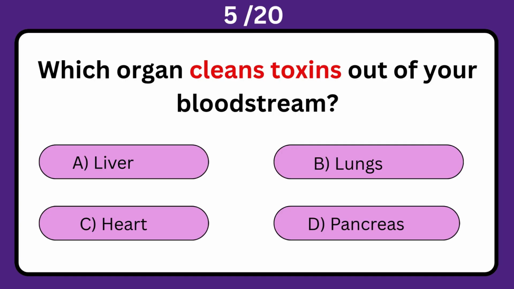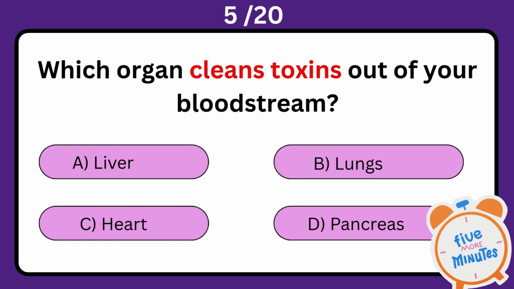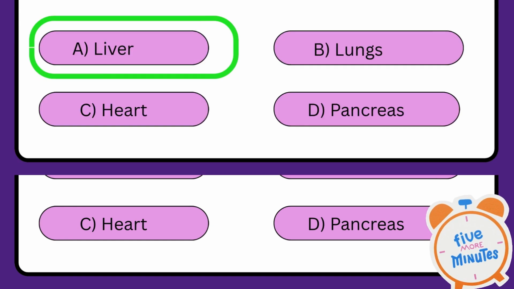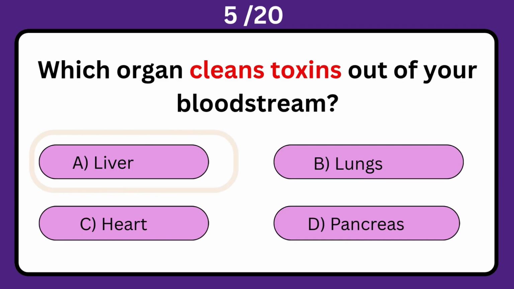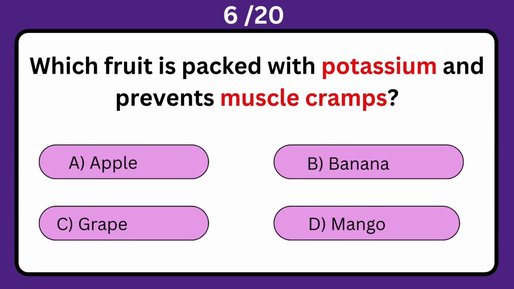Which organ cleans toxins out of your bloodstream? A. Liver. B. Lungs. C. Heart. D. Pancreas. The correct answer is A. Liver.